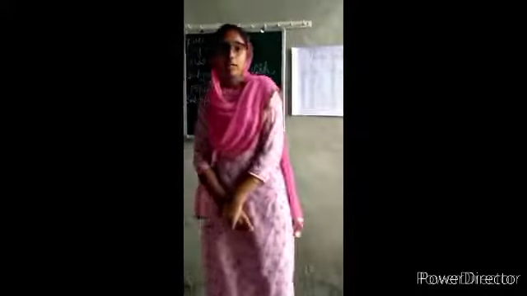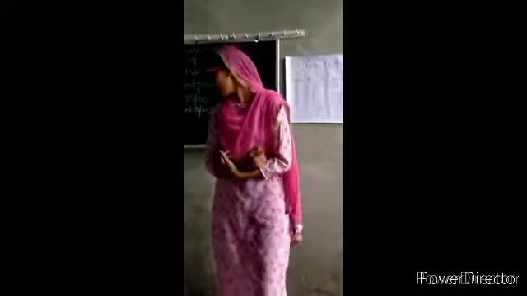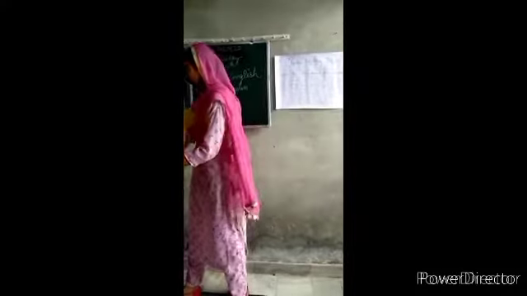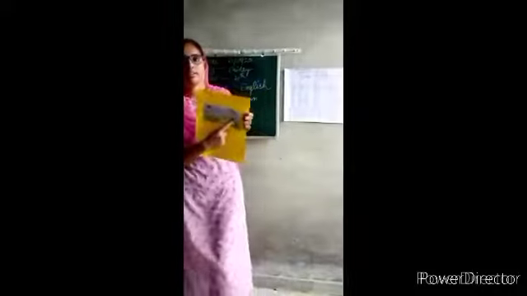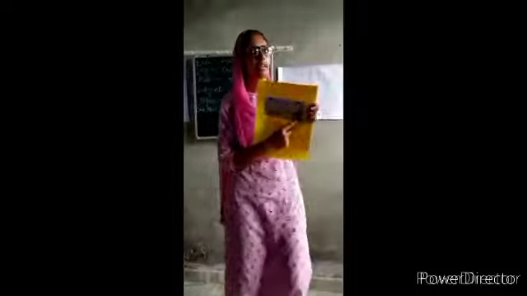Okay, so I am giving you one task: you will tell me whether something is a noun or not. See this picture. In this, there is one girl. So tell me, is girl a noun or not?